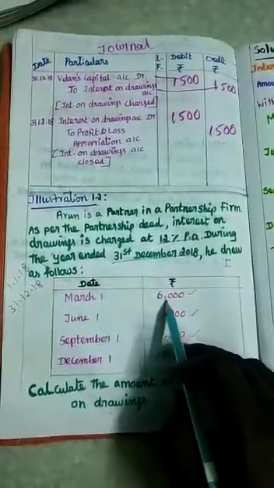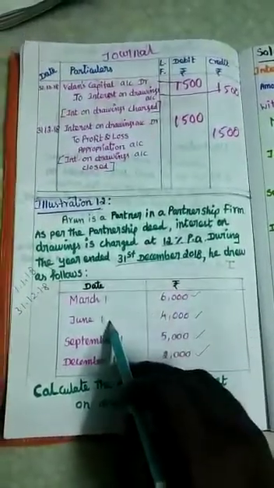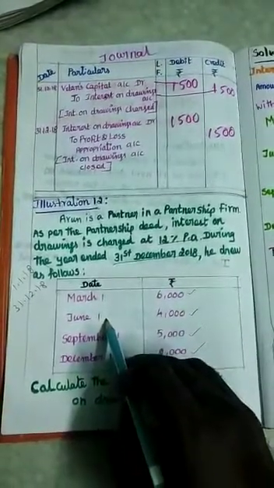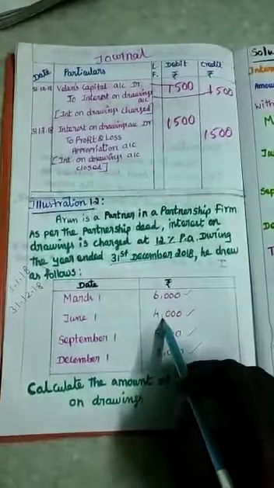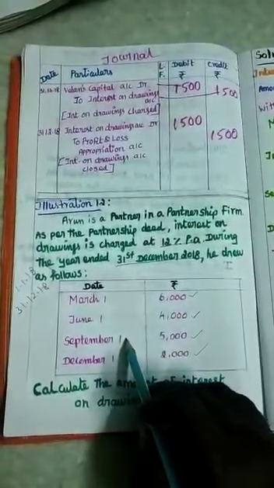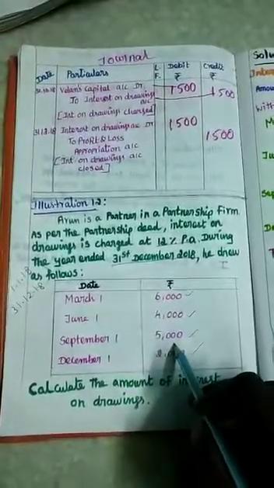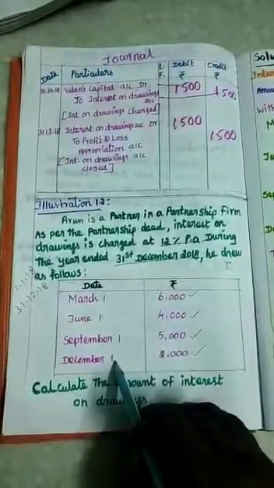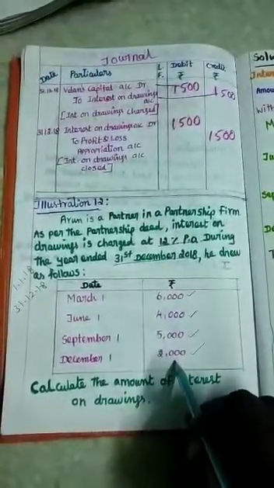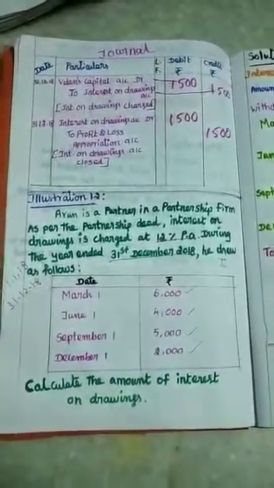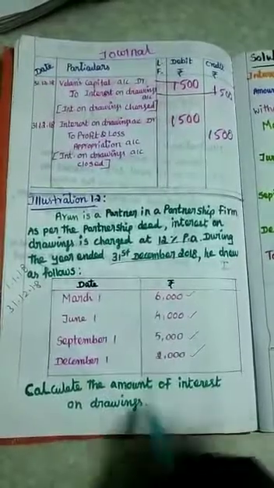The 4,000 is utilized from June to December 31st 2018. The 5,000 is utilized from 1st September to 31st December 2018. The same way for the December 1st withdrawal of 2,000. So calculate the interest on drawings for the amounts withdrawn on different dates.